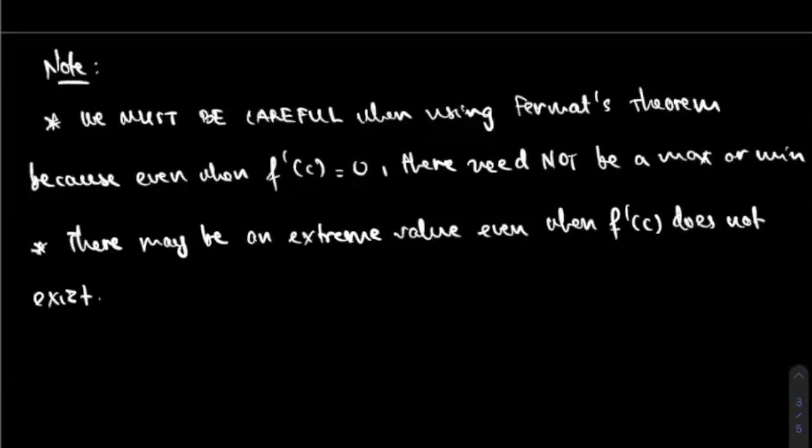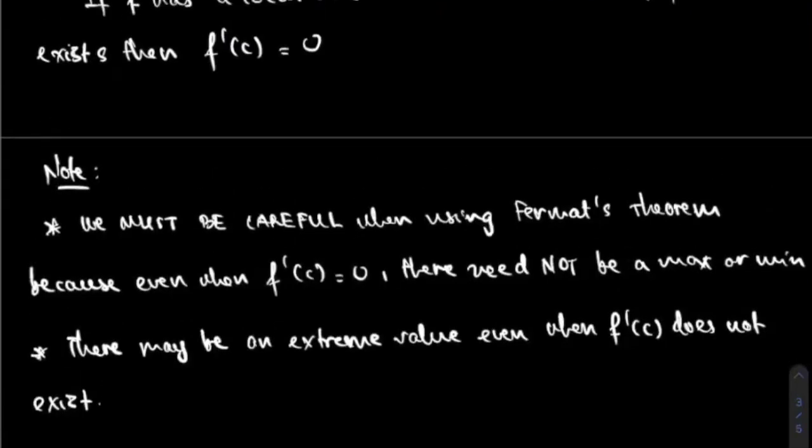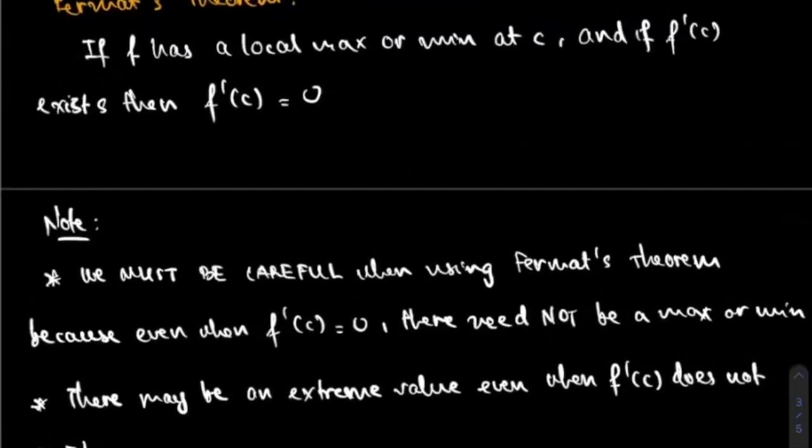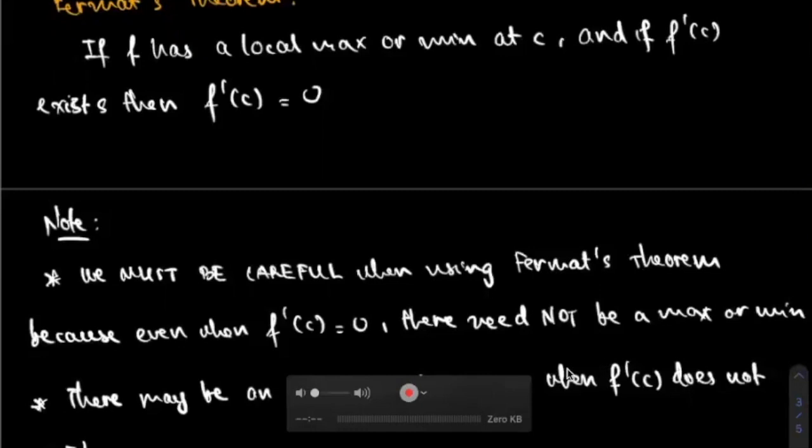I'm going to give you two examples to indicate this note. Going back to Fermat's theorem: if f has a local maximum or minimum at c and f prime of c exists, then f prime of c is equal to 0. That's just one direction. When f prime of c is equal to 0, it's not a guarantee that you have a maximum or a minimum. I will indicate that in an example here.